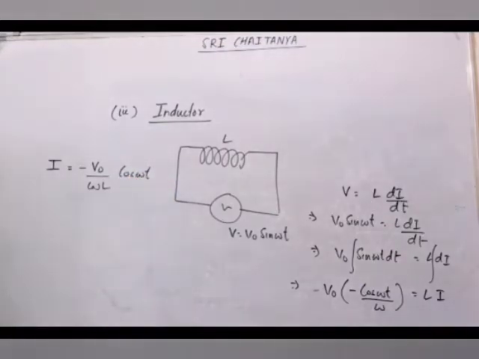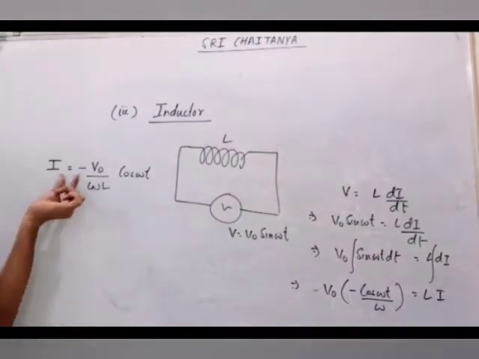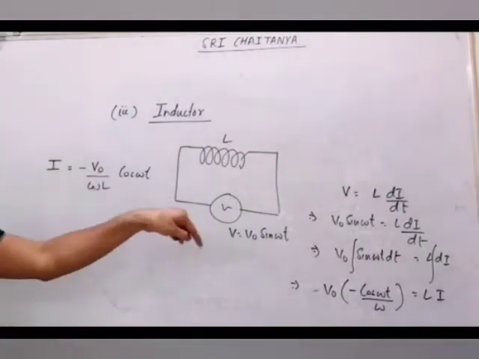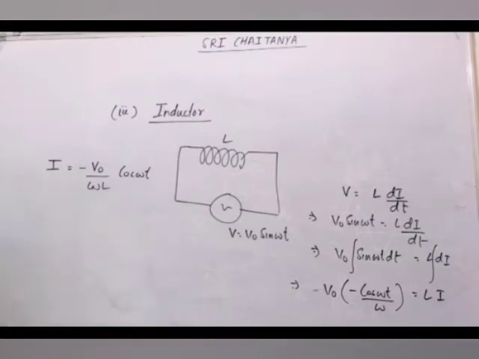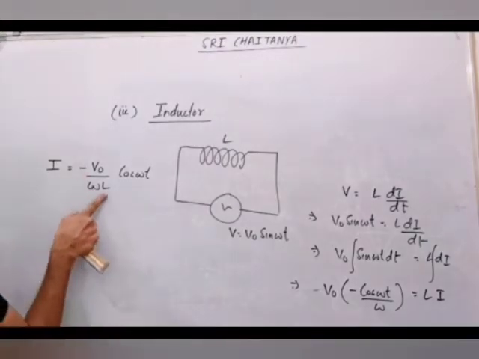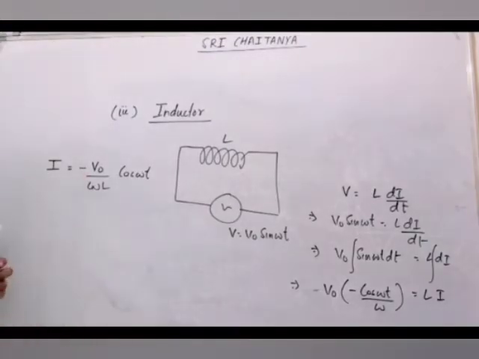First you tell me, did something like resistance come here? Yes sir, there V naught by R. In the case of capacitor, V naught upon 1 by XC. Here what is coming? V naught upon R, R is coming as omega L. So this is not actually resistance again. Again this is reactance. This is how the inductor reacts.